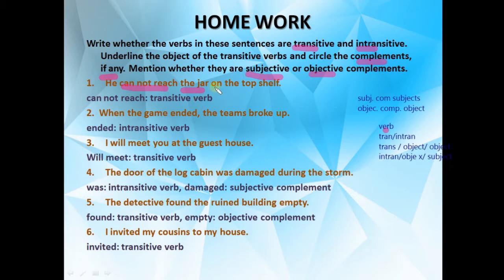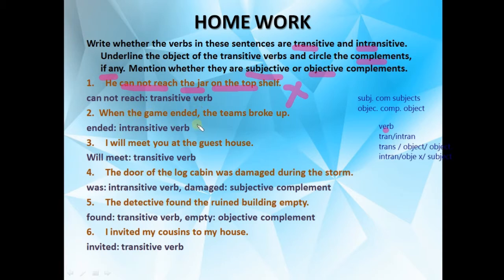Now you will say, ma'am, on the top shelf. We have got some different words. Here we have got the additional information. But as I told you, on the top shelf is not the complement of the jar. The jar could be the beautiful one, the small one, the good one, the bad one, anything. That will be your complement. Empty, full, any kind of these will be the complement. On the top shelf is only describing the place where it is kept. So this is not your complement. In this we only have to identify the verb, that is transitive.